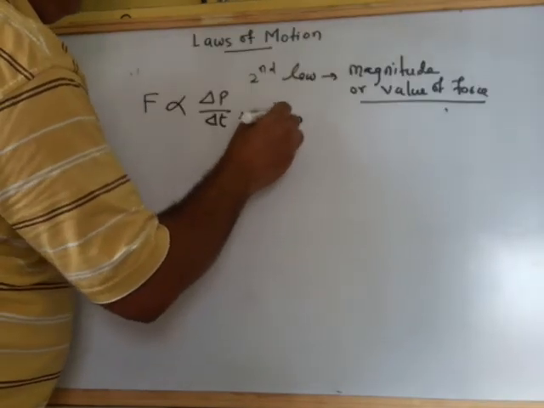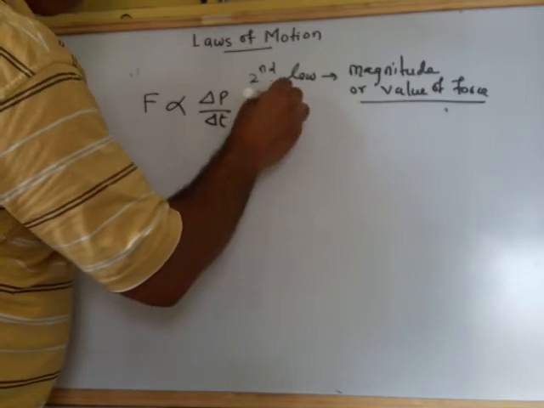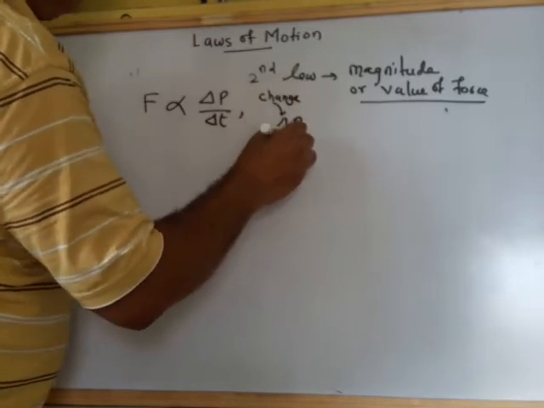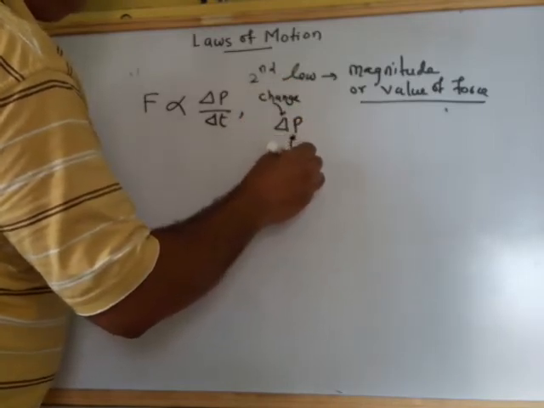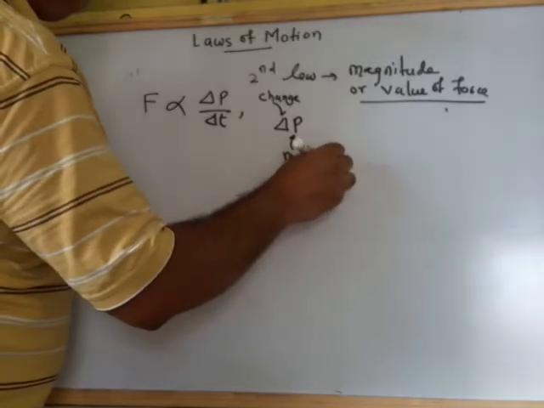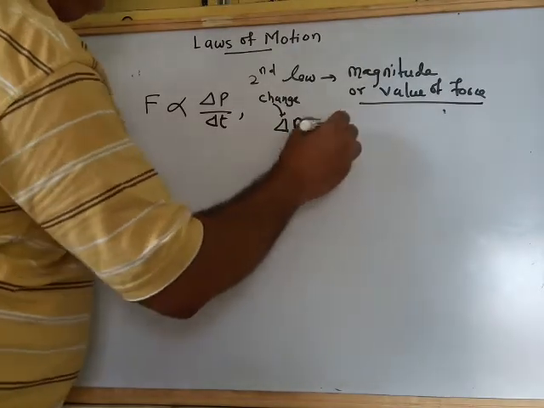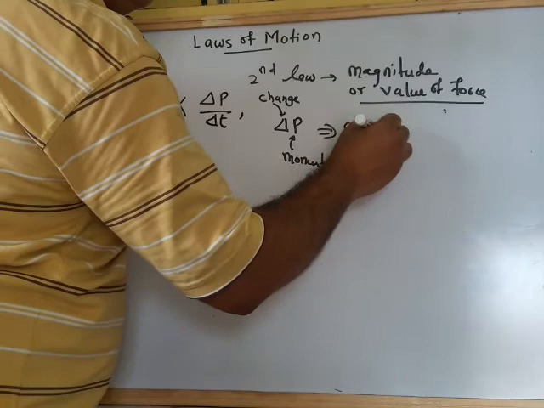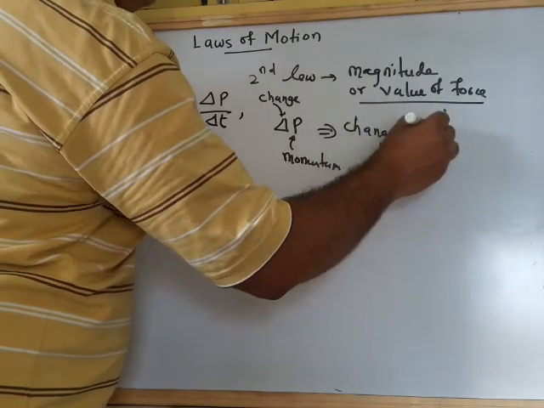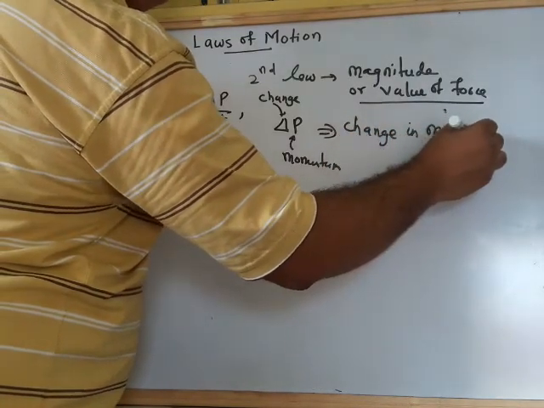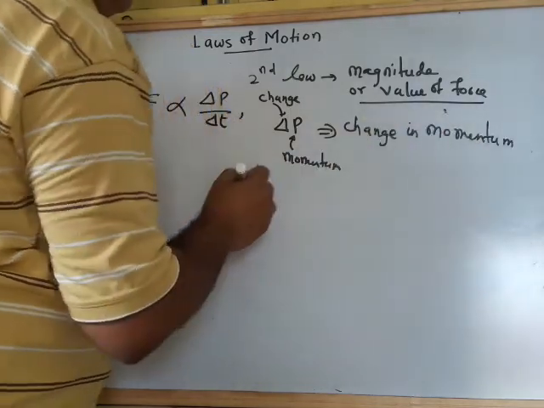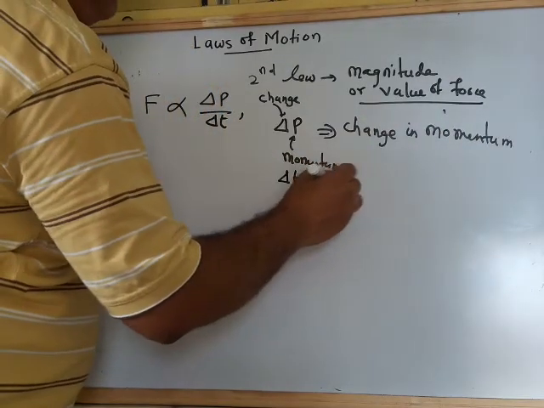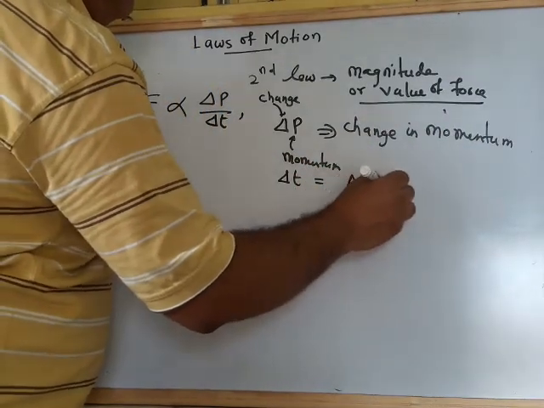Del means change, और इसको क्या बोलते हैं हम लोग? मोमेंटम. ठीक है, इसका मतलब क्या हुआ? ये change in momentum. What is del T? A time interval.